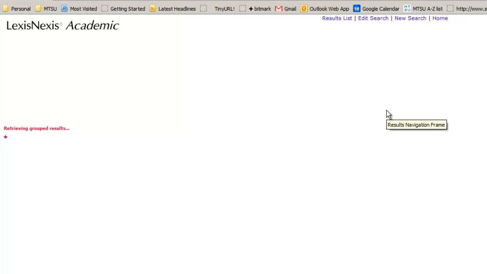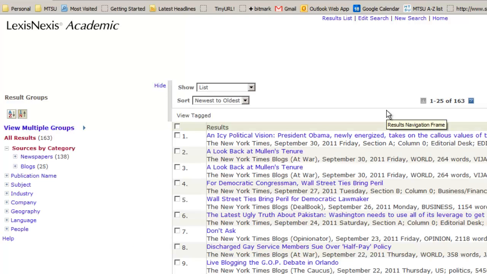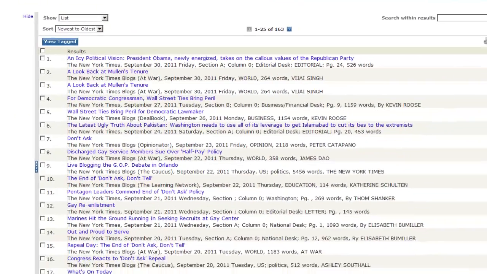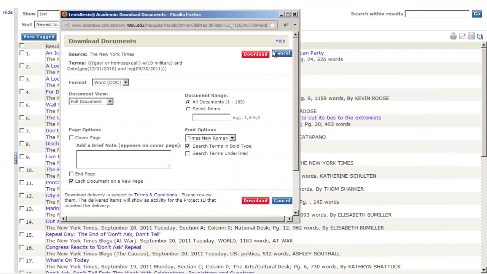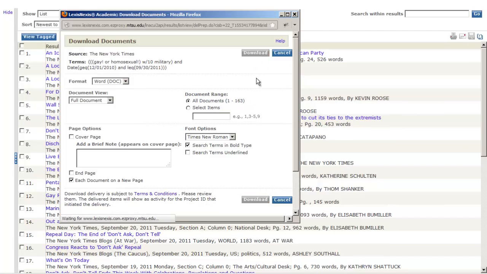So now it's searching that New York Times content using the same dates and the same search criteria. There are results, 163 articles. To download these, just again click the little disk icon, take the defaults and click download.